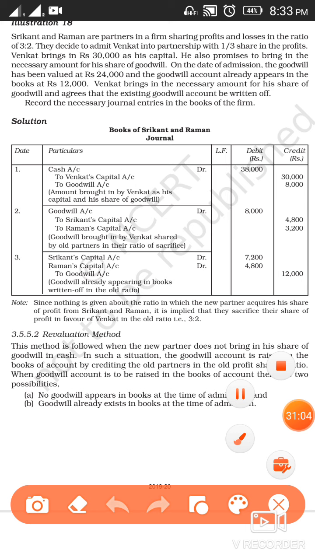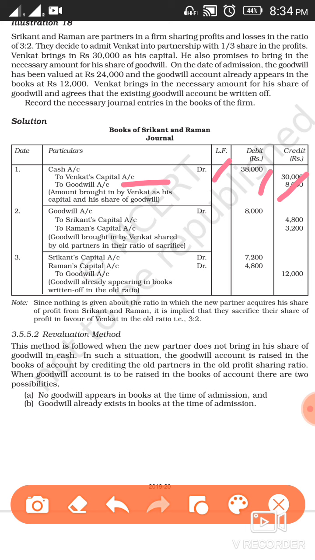Now the first entry will be, as he is bringing his share of capital and goodwill in cash, cash account debit 38,000, to Venkatesh capital account 30,000, and to premium for goodwill account 8,000. As his share we have already calculated as 8,000. Then the same will be distributed among old partners in their old ratio. This amount that has been brought by the new partner as his share of premium, the same will be distributed among old partners in their sacrificing ratio.